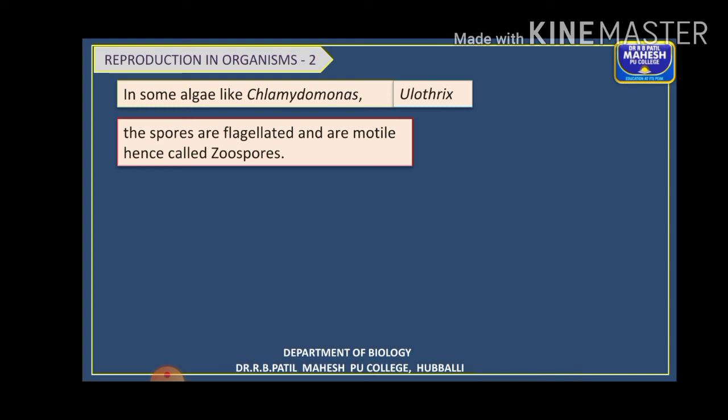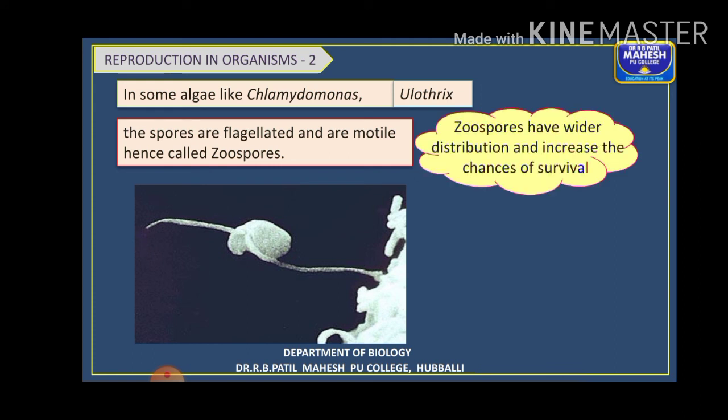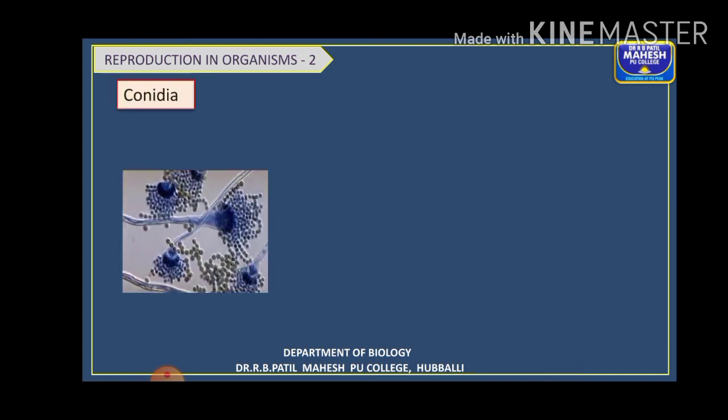That was the sporangiophores. Another such type of spores you can find in algae. In algae, the spores are motile and flagellated, and they are called zoospores. Why zoo? Because zoo means animal-like. They are animal-like because they are motile in nature. They have flagella, so they are called zoospores. As they are motile, they are distributed or spread very well because of their motility, and so the chances of reproduction or survival are more in this type.